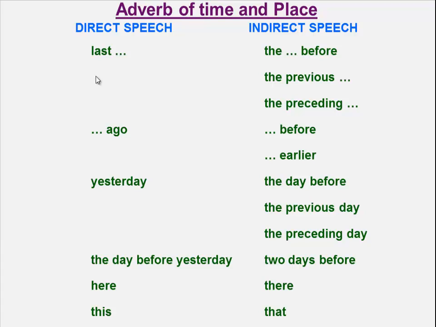Last week becomes the week before, or the previous week, or the preceding week. 2 days ago, 2 days before, or 2 days earlier. Yesterday becomes the day before, or the previous day, or the preceding day. The day before yesterday becomes 2 days before. Adverb of place here becomes there, and the demonstrative pronoun this becomes that, and these becomes those.